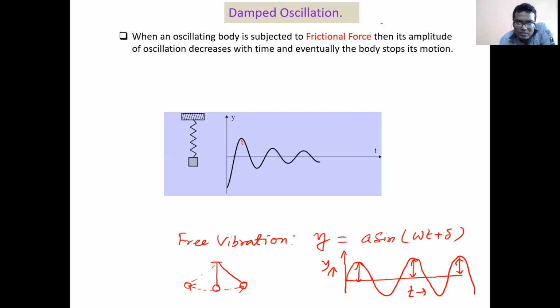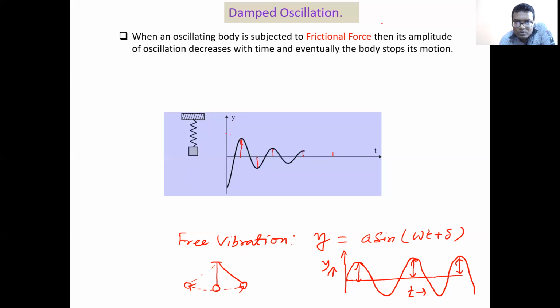If you see, this is my initial amplitude. After some time, you see its amplitude gradually decreases with time.